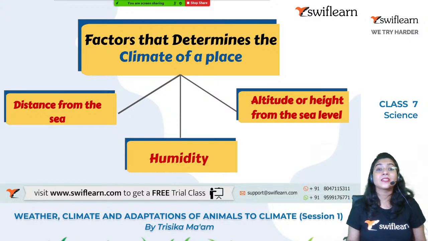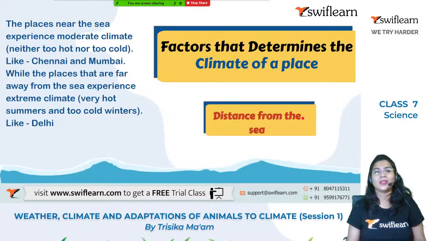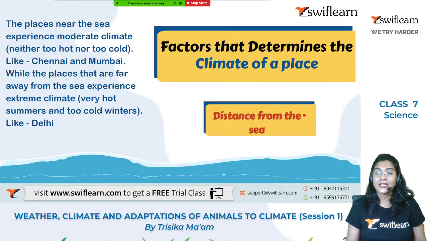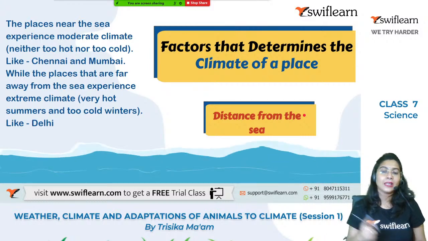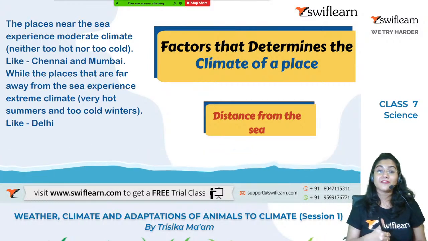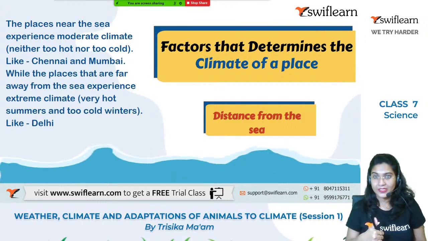So these are the main factors which determine the climate of a place. Clear? Okay. Now we will study one by one all of these factors which are determining the climate of a place. Our first factor was distance from the sea, right?